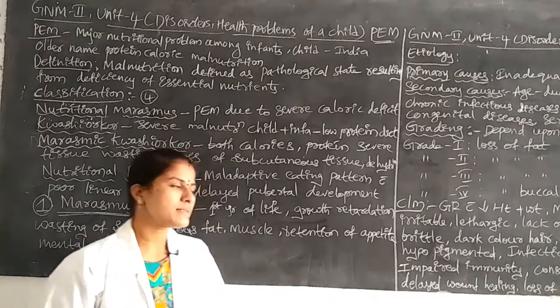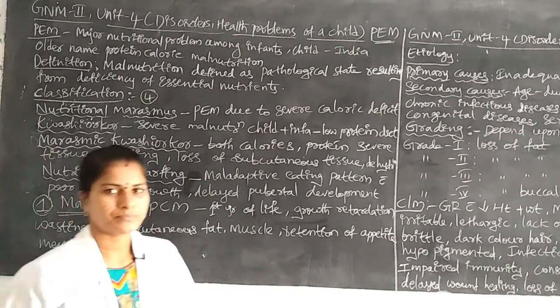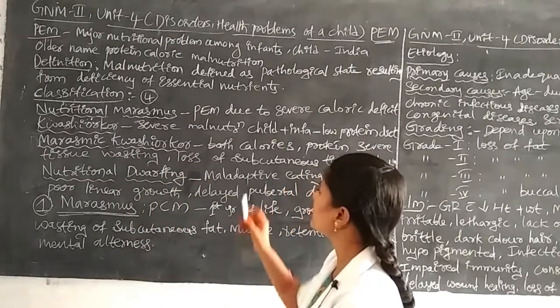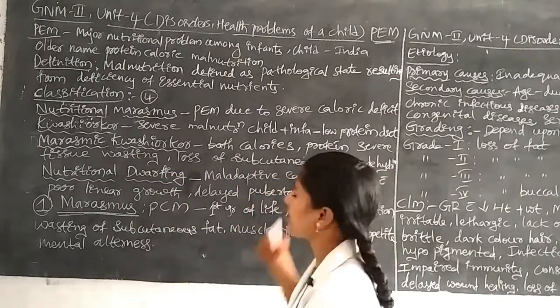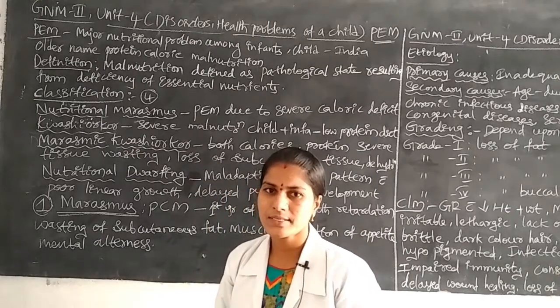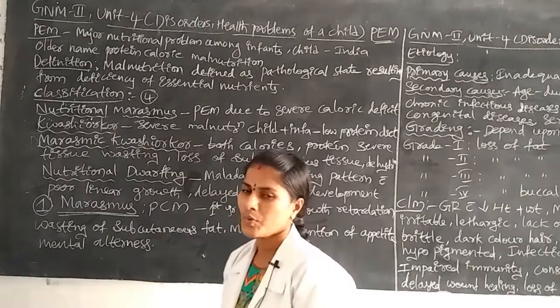Next one is marasmic kwashiorkor. Here both calories and proteins are lost in the body.